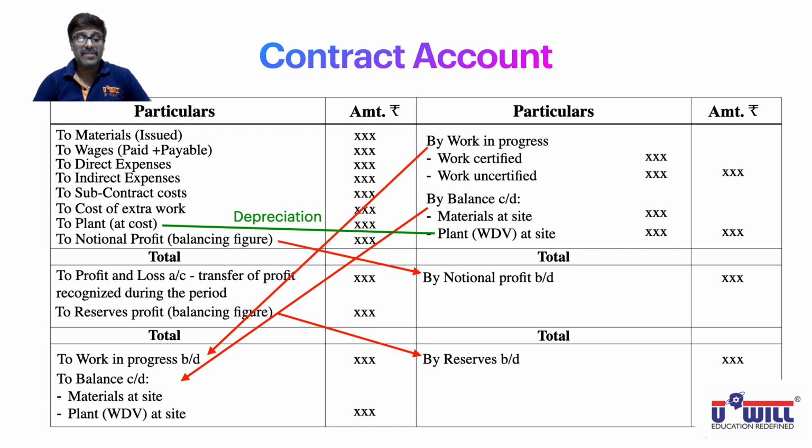So you can pause the video if you have not written it and note down all these points. For today, all of you must remember these basic concepts: which things come on the debit side and credit side, what is notional profit, what percentages of notional profit are transferred to P&L account, and that table of 26 to 50, 51 to 90, etc. In the next lecture, we will start with the practical